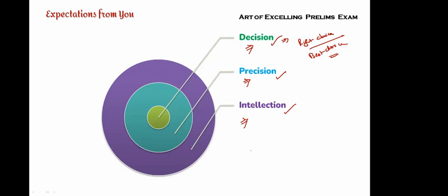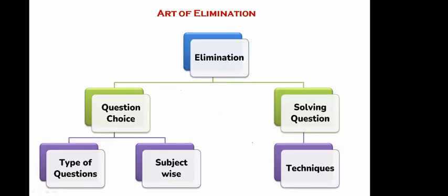Clear? And exactly in this way, we are trying to help you out. As we gave some samples here, we try to show which question you can attempt and which question you can skip. Not all 100 questions need to be attempted.